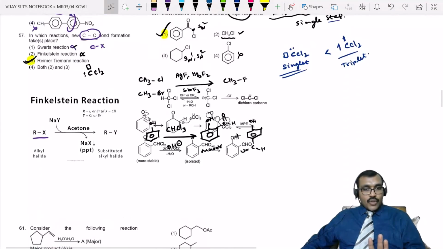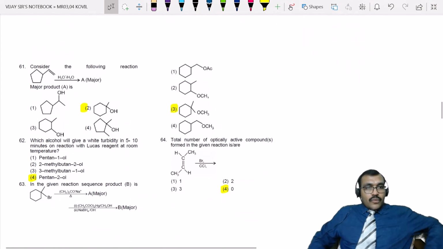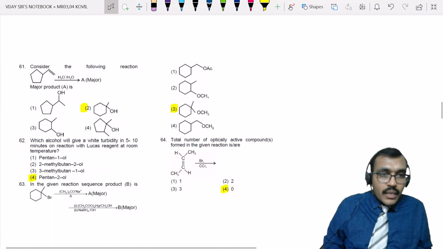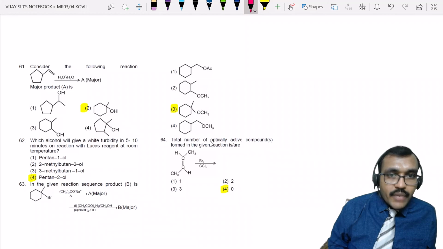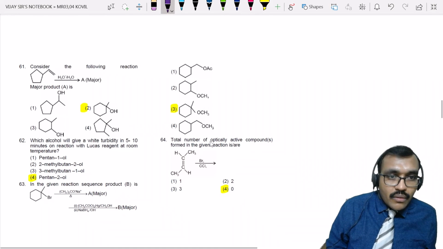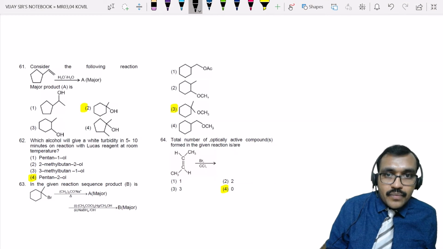Right. So we will go to the next concept. Now, they have given an alkene, and the alkene is allowed to react with acid. Now, observe the reaction, what happened. If this is the alkene, over a 5-membered ring you have a double bond. First, H plus will attack.